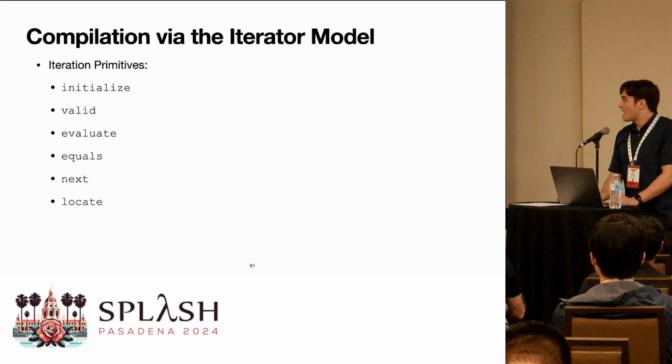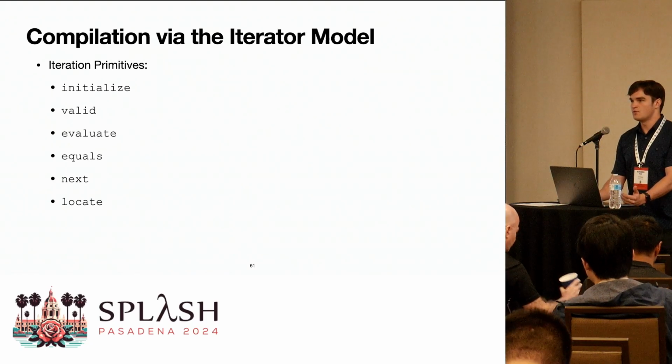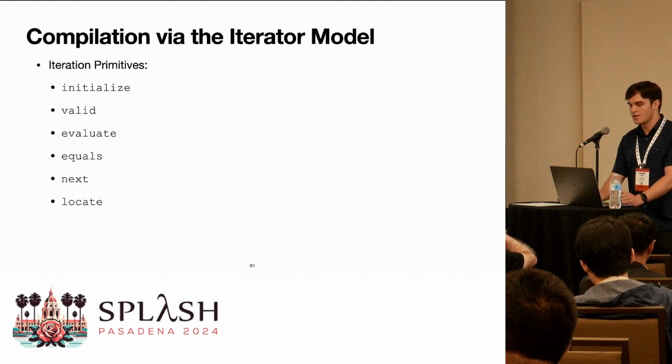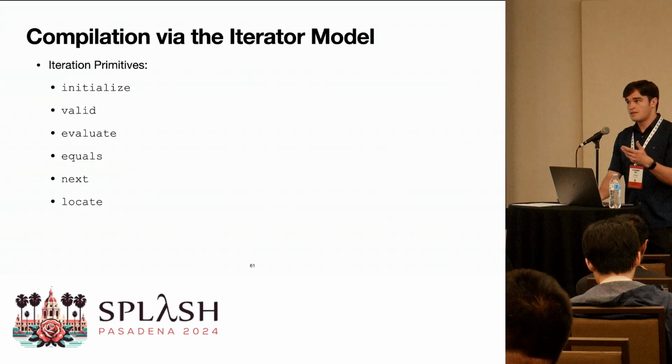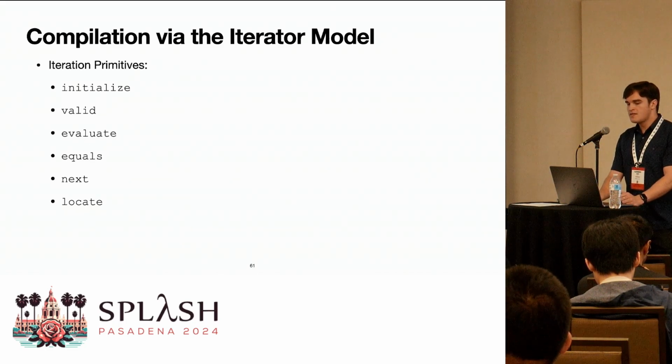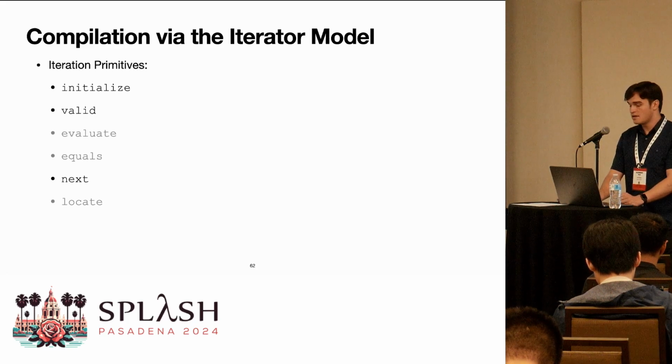And we do it via a rather old idea, the iterator model, which comes from the databases community, or at least I've traced it back as far as the 90s in the databases community. But you can really think about this as the iterator model in most programming languages, like C++, where you initialize an iterator, you have a valid check to see if the iterator can keep going. And then there are a couple of other extensions to the iterator model that I won't talk about today, but you should read the paper for more details, like locate and evaluate. And then you want to get the next value of the iterator.